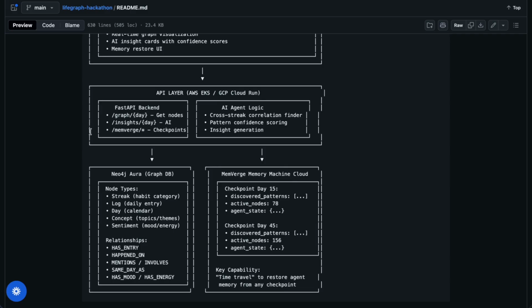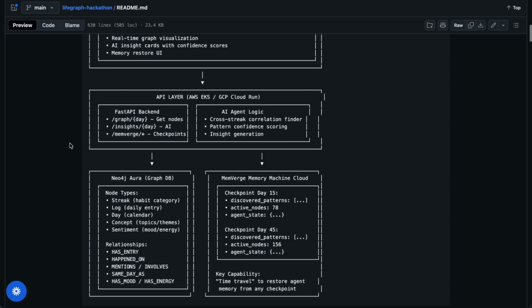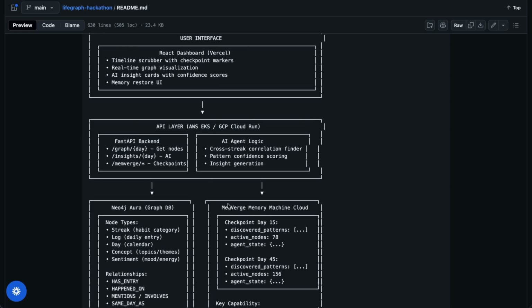for checkpoint storage. So when you scrub the timeline, the front end calls the back end, which queries Neo4j for graph state and Memverge for checkpoint data. The AI agent runs several queries to find the cross-domain correlations and saves checkpoints at strategic moments.